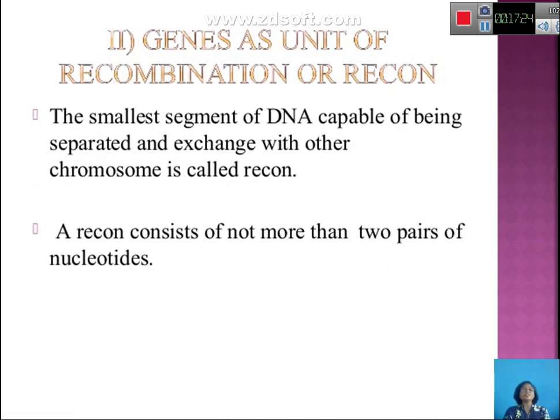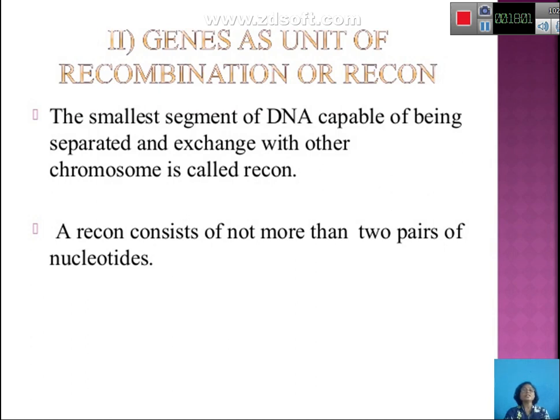This is the smallest segment of DNA capable of being separated and undergoing exchange with the chromosome, which is called a recon, and therefore the gene is considered a unit of recombination, or recon. As a unit of recombination, it means that when the DNA is in homology during cell division, you will see that the two pairs of chromosomes, particularly the alleles, come together and undergo a genetic exchange.